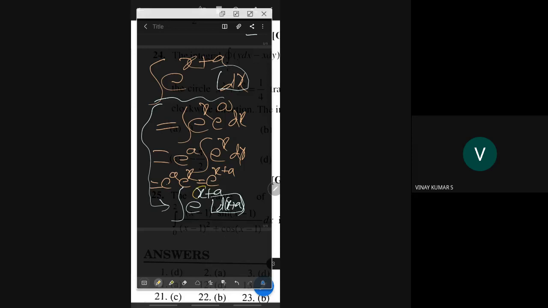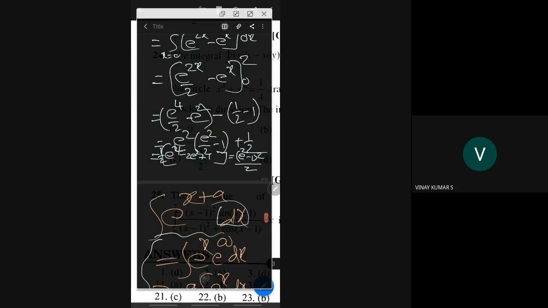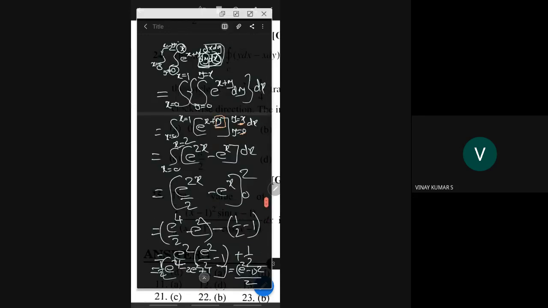If I take this x plus a as y, then e power y dy is e power y, nothing but e power x plus a. That is the trick I am playing here. I am taking this x plus y. Y is like a constant for me, I'm sorry, here x is constant for me. So x is constant for me.